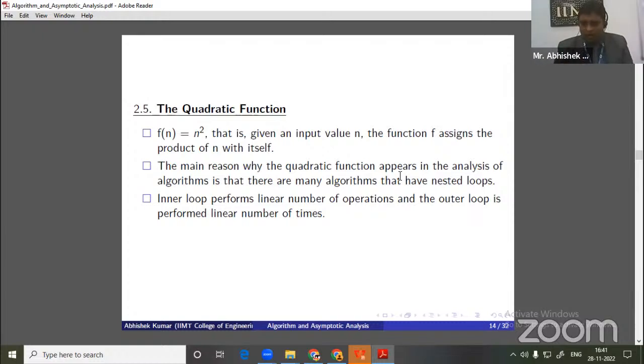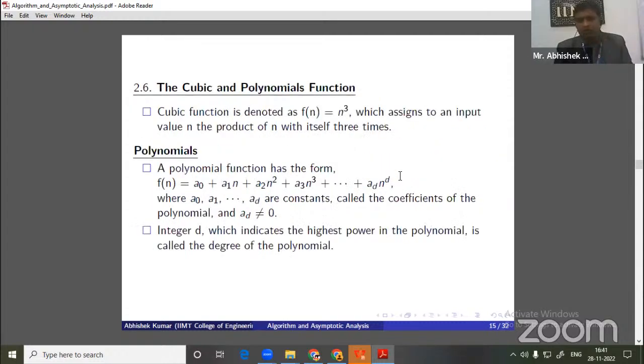Now comes one more function, that is the cubic function. All of you surely come across a very popular program, that is multiplying two matrices. In that case, we are writing three for loops: one for loop to access the rows, a second for loop to access the columns, and one more for loop for the third array. We write three for loops in consecutive order, so it will take order of n cube. So for matrix multiplication, the time complexity will be order of n cube.